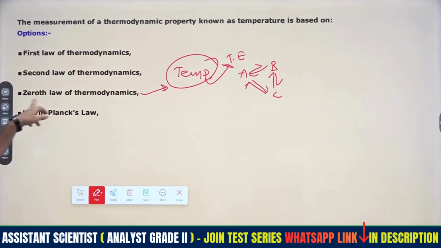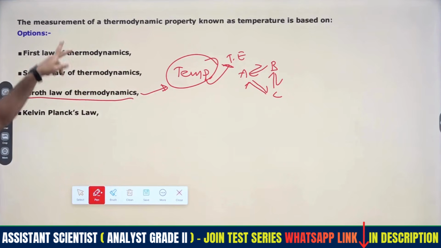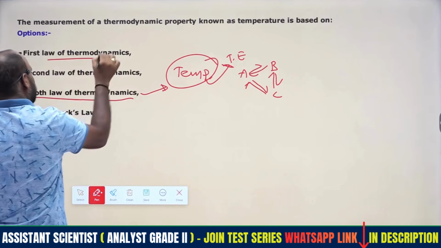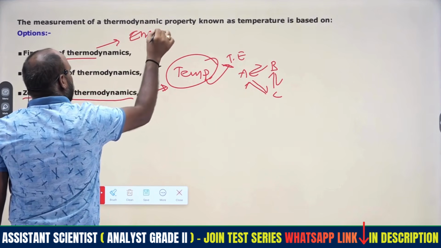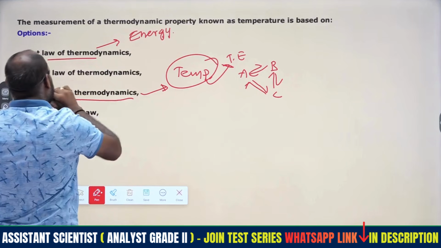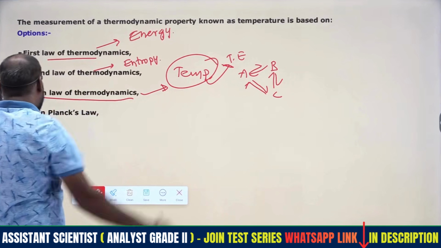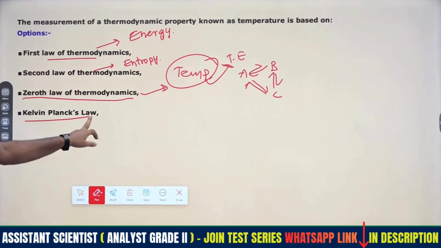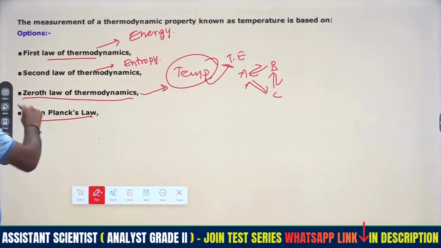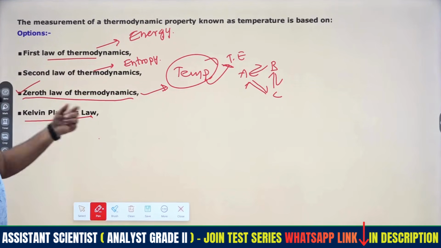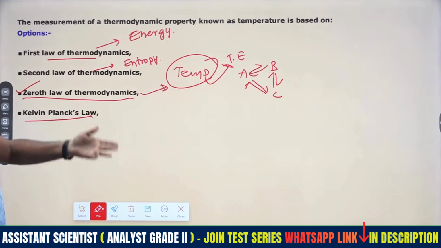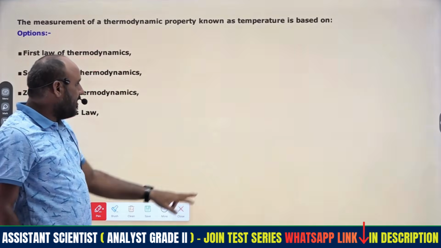So temperature is based on the zeroth law of thermodynamics. The first law of thermodynamics is related to energy. The second law of thermodynamics introduces entropy, the concept of entropy. The Kelvin-Planck statement is one of the statements of the second law of thermodynamics. So our answer is that temperature is based on the zeroth law of thermodynamics. The zeroth law, first law, second law, and the Kelvin-Planck statement we have all discussed in our classes, so we are able to solve this easily.